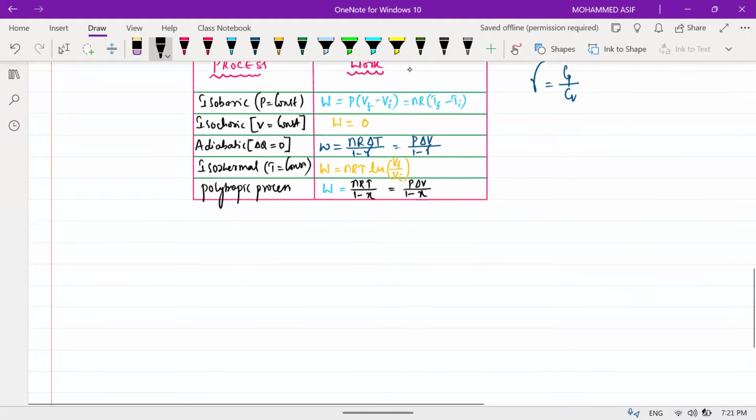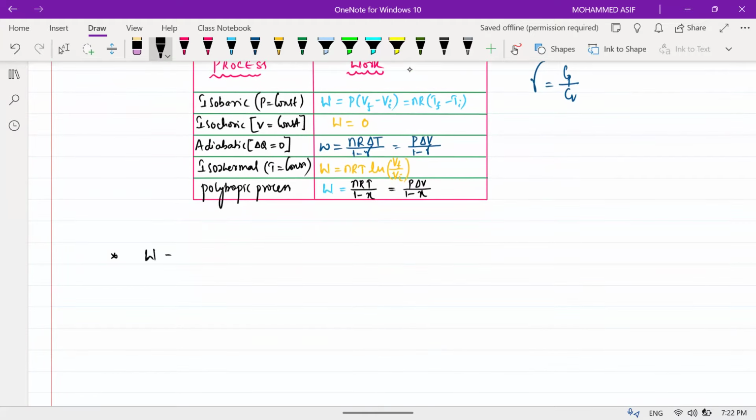Now see how you calculate the work done, beta. Work done is given by the formula integral of P dV, from initial volume to final volume, or it is also given as the area under the PV curve.